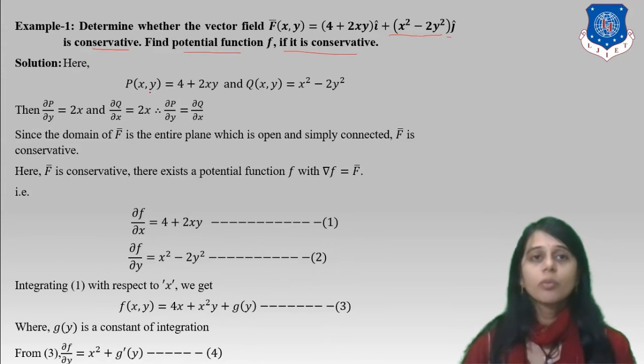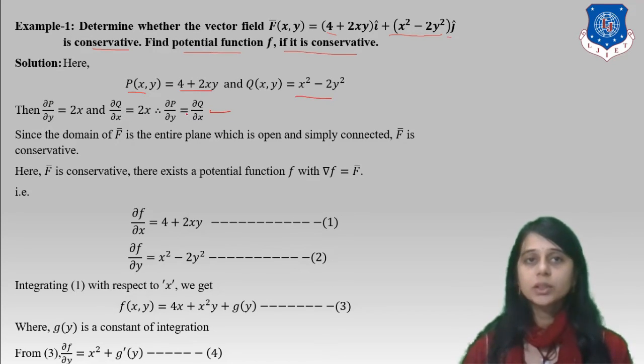So what are the steps? First of all, we take P. P here is 4 + 2xy and Q is x² − 2y². We get ∂P/∂y = 2x and ∂Q/∂x = 2x. They are equal, because these are first order partial derivatives of the function. In the theorem, we see that a necessary condition is ∂P/∂y = ∂Q/∂x. Since the domain of F is the entire plane, which is open and simply connected, F is conservative.